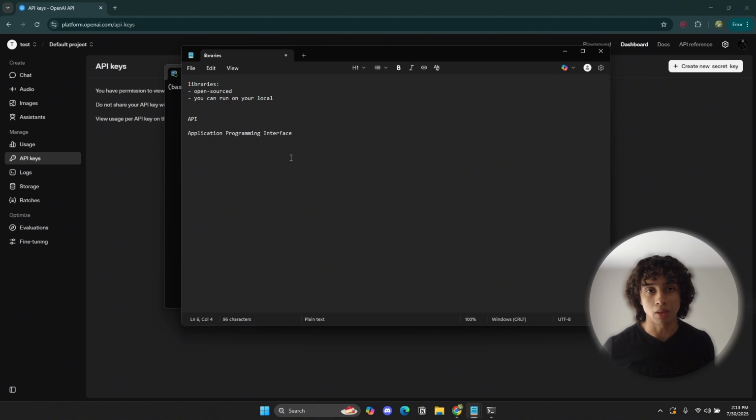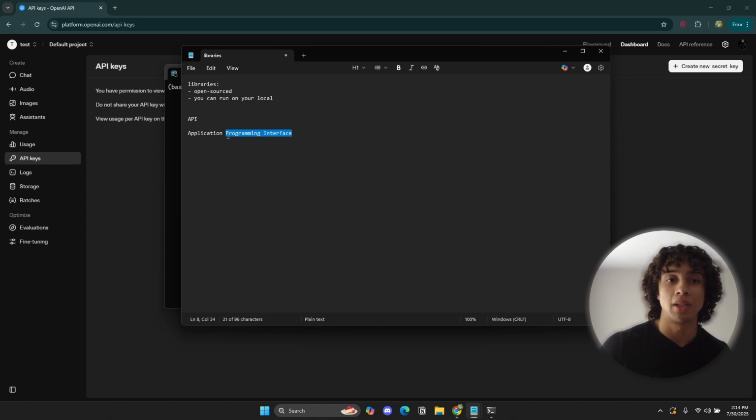So when a company or an application or organization shares certain parts of their general application, in order for them to share it with you, they have to create an interface, right? They need to create some kind of programming interface that allows you, the developer, to connect with the functionality of those parts of the application that the company is going to be allowing you to use. So they're going to be creating a programming interface of their application. That's why it's called an application programming interface. It allows you to connect with those functionalities.